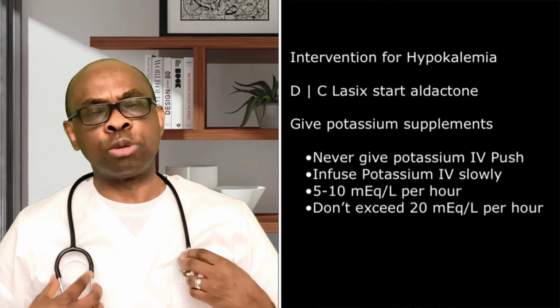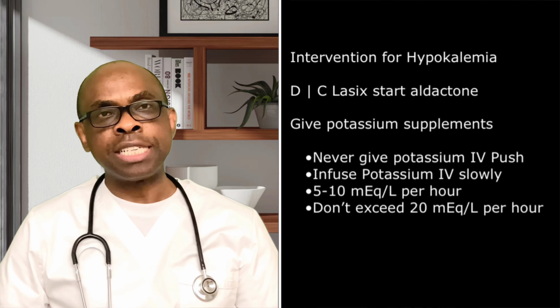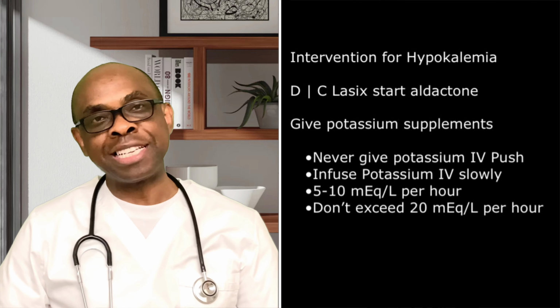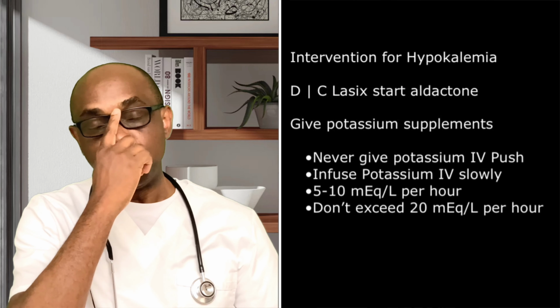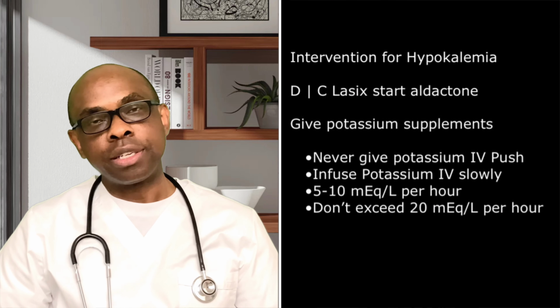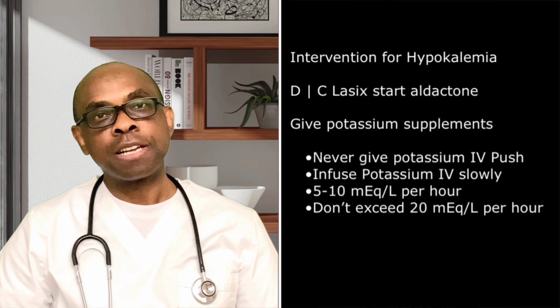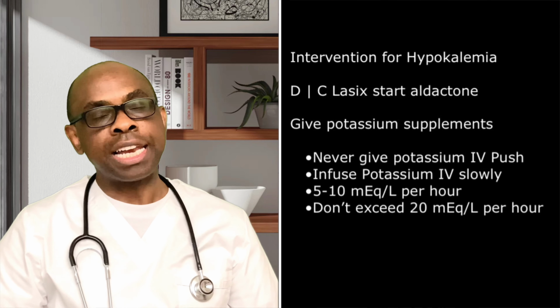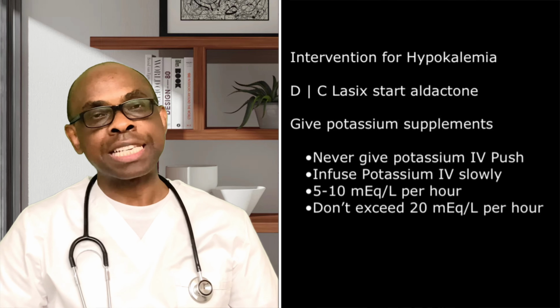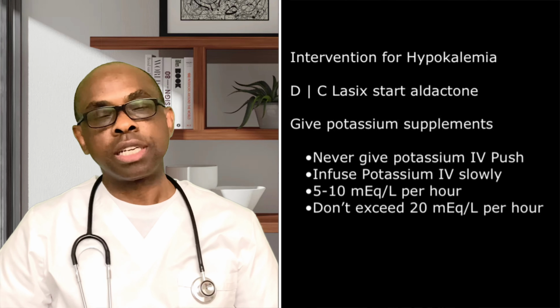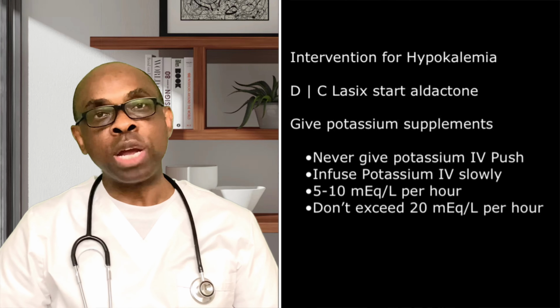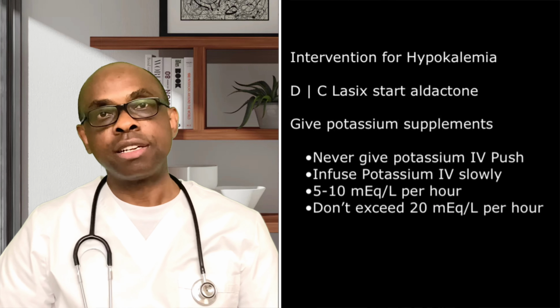Apart from supplementing the potassium, if that patient is on non-potassium-sparing diuretics, you need to change it to Aldactone, that is potassium sparing. It is very, very important. And if they are on corticosteroid, you want to look for a way around that so that this patient can be able to retain some of their potassium. That's very, very crucial. And apart from that, if this patient is having an issue with kidney problem, we have to look for a way through which we can supplement their potassium.